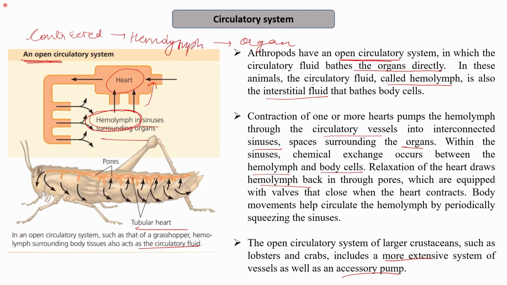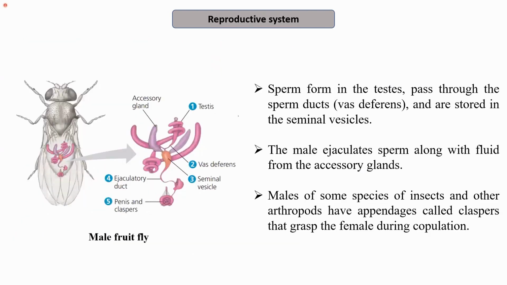system of blood vessels. Reproductive system: if I talk about the reproductive system, the sex organs are present in different organisms. That is, they have a male and female reproductive system which is present in different animals. So they have a male animal and a female animal depending upon the type of reproductive organ which is present. For example, this I have shown as a male fruit fly. So this male fruit fly is being shown here.